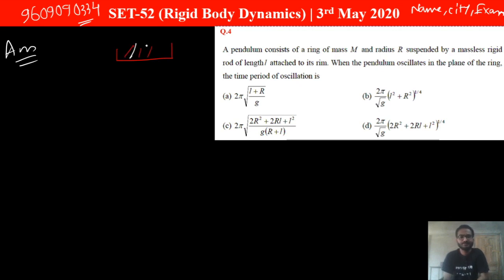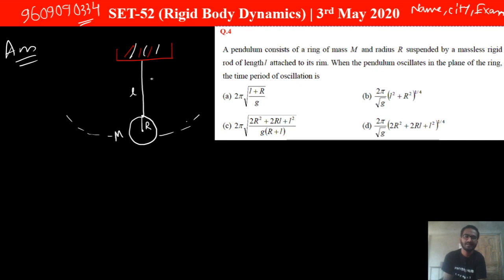So this is the support, and you have a pendulum which consists of a ring of mass m and radius r suspended by a massless rigid rod of length L. So this is your length L, and this is your ring, which has some mass m and radius r, attached to its rim. When the pendulum oscillates in the plane of the ring, so it will oscillate like this in the plane of the ring, then what will be the time period of this